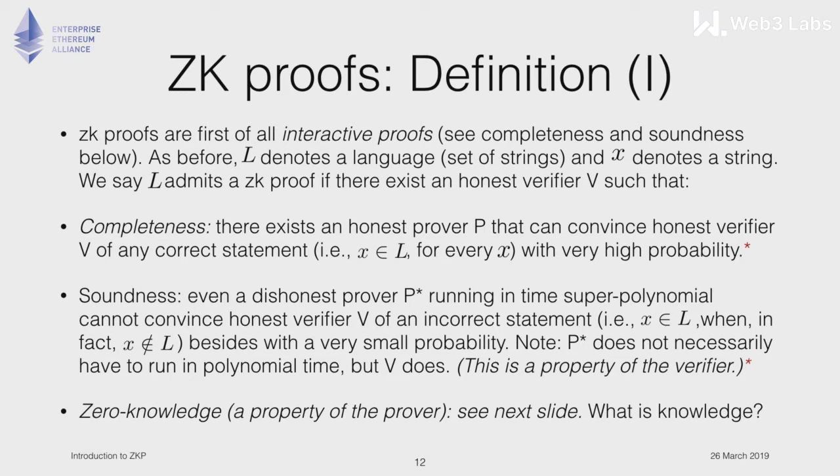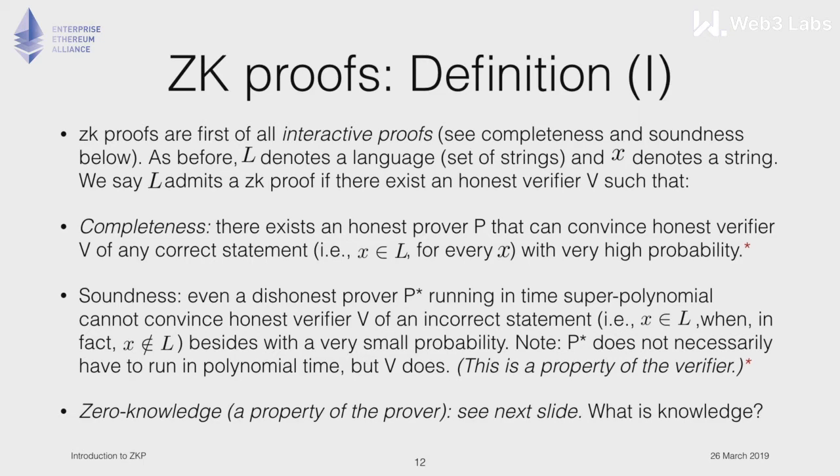Here it's very important that P does not necessarily have to run in polynomial time. As we'll see next, there are some simple theoretical or academic differences when P runs in polynomial time or in super polynomial time. We'll talk about this in a bit.